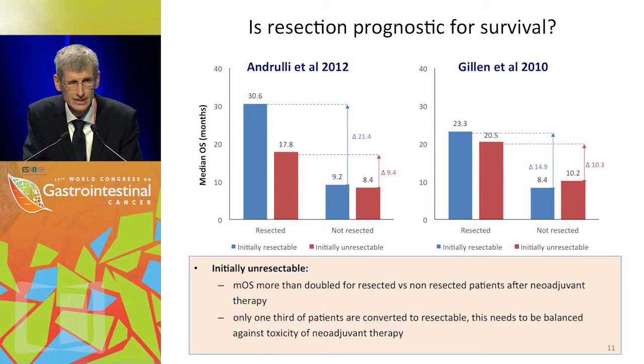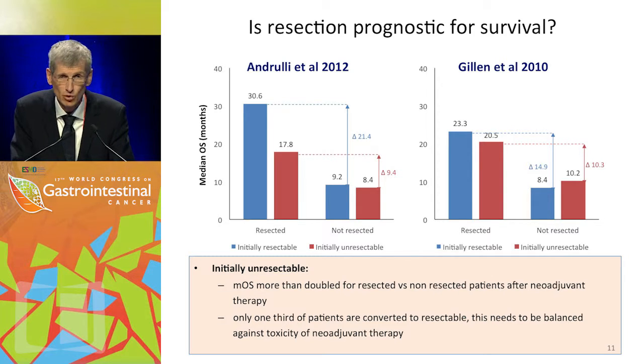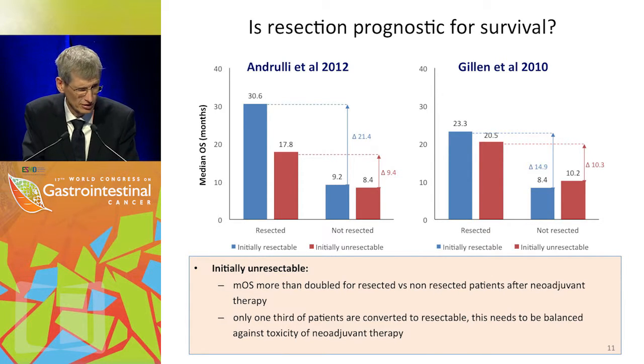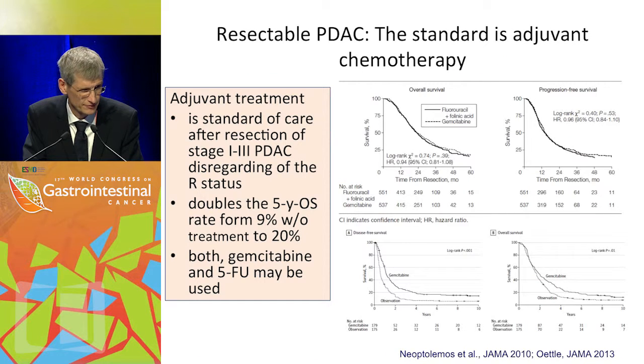And I would like you to focus now on the red bars, and you see that the median overall survival is more than doubled in the resected versus the non-resected patients after neoadjuvant treatment in both meta-analyses, but only 1/3 of the patients are converted to resectable, so there is a selection bias in that, and this needs to be also balanced against toxicity of the neoadjuvant treatment.